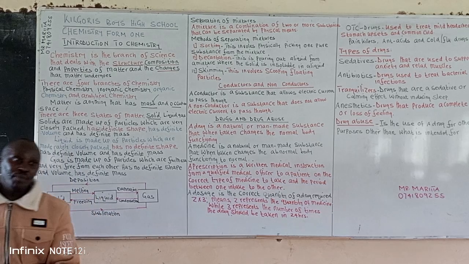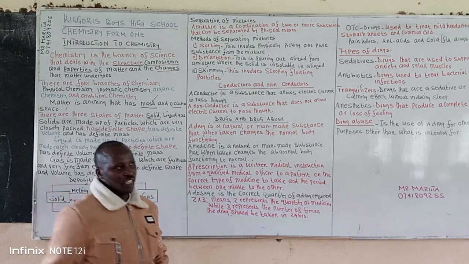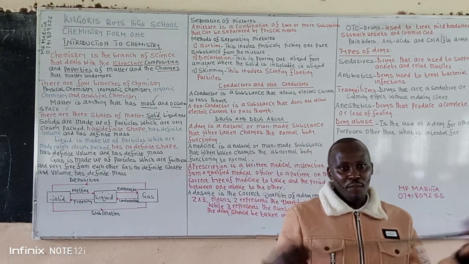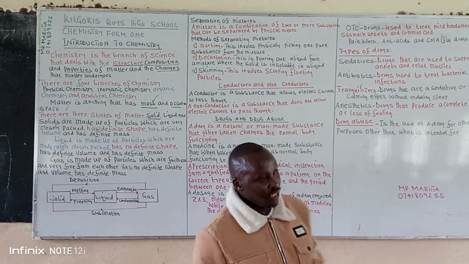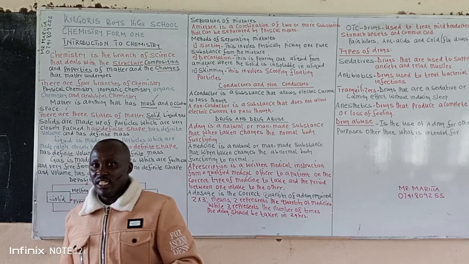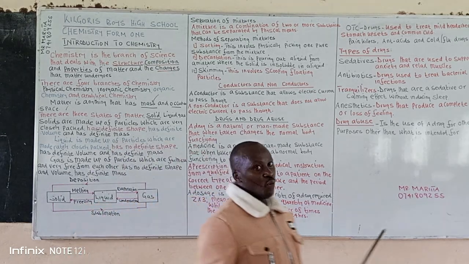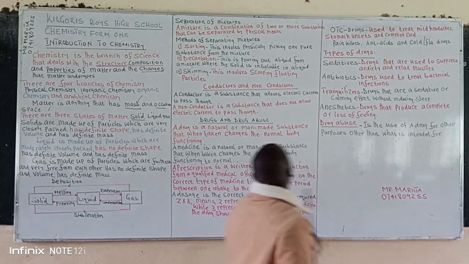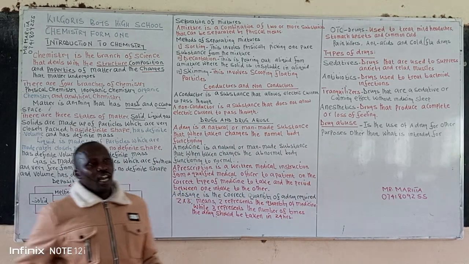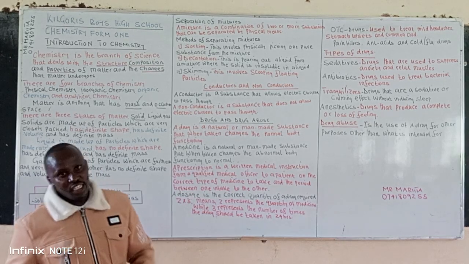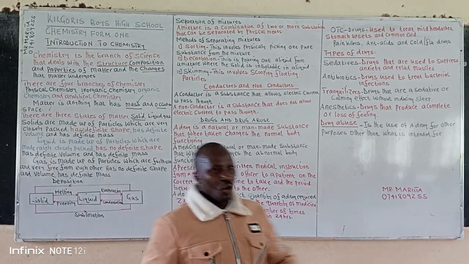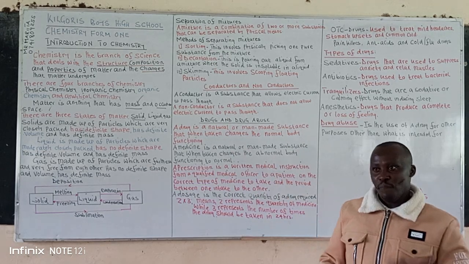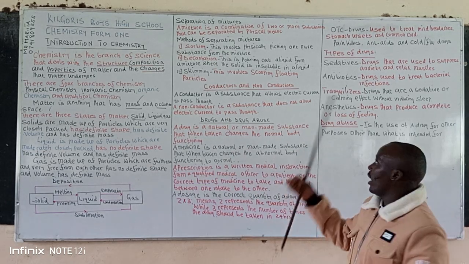Then we can also talk about the separation of mixtures. At your primary level, you discussed various methods of separation of mixtures. But this topic of mixtures can be discussed in detail in what we call the classification of substances, which is, I think, topic 2. A mixture is a combination of two or more substances that can be separated by physical means. That is a very simple definition of a mixture.